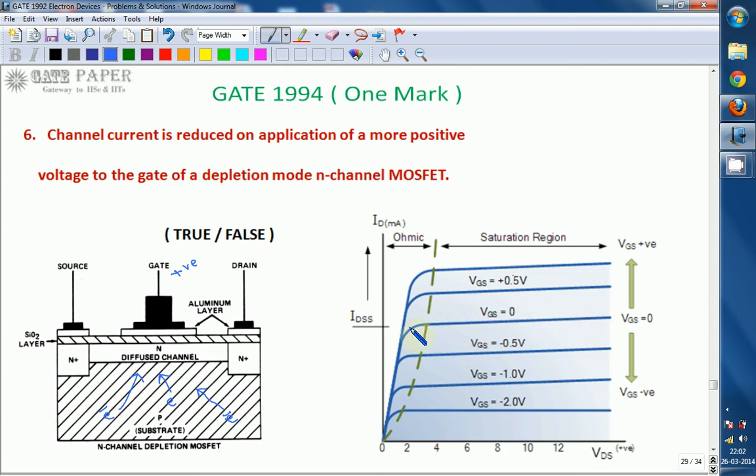Next, as you apply negative gate voltage, electrons in the diffused channel are repelled, so the number of electrons in the channel is reduced and the current reduces, so the curve comes downwards. If you apply more positive voltage, it attracts more electrons from the substrate, so the current increases and goes upwards. So if you apply more positive voltage to the gate, current increases, it won't reduce. So the answer is false. Thank you.